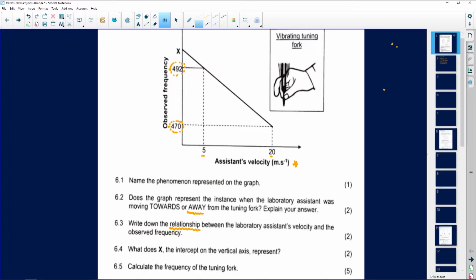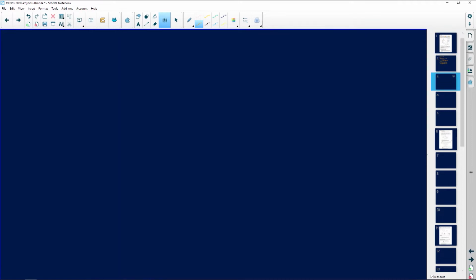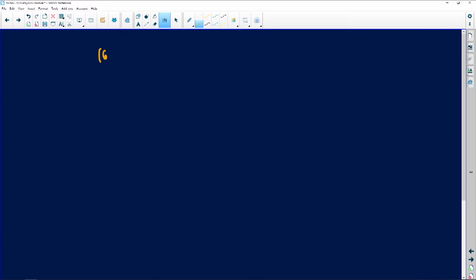So now remember, when you talk about the Doppler effect, I'm going to start it on a new page. We talk about the listener. We talk about the sound source. This is 6.5. Step number 1, I think it's for 5 marks. You always have to write a formula in physics. We've got fL, which is the frequency of the listener, equals (v ± vL) over (v ± vS), times fS. Now, I just want to stress the plus minus for both of them. This is how you actually need to remember it.